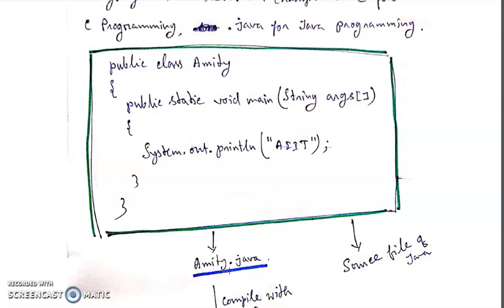In whichever class you write the main method, your source file name should be that class name followed by .java. My class name is Amity, that is why I have given the source file the name amity.java. Please remember this, I will discuss it later on.